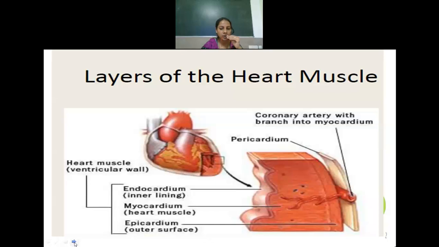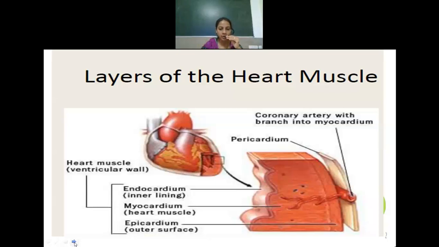Now, infectious means most of the time it is because of infections like microorganisms, and non-infectious means it can be because of other causes, like allergens, toxins, or chemicals, drugs. All that will come under non-infectious. So myocarditis is caused by both infectious as well as non-infectious causes.